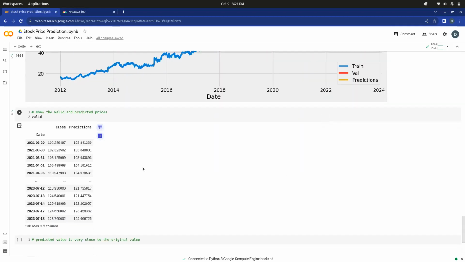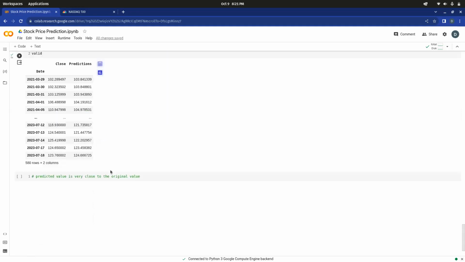And next we also have a table. Here we can compare the values of the closing price and its predictions. It is very close, and in some of the values it varies somewhat, but in most of the cases it is very close.